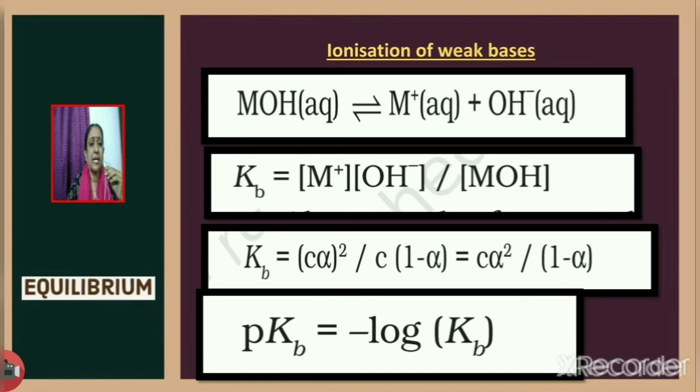So what will be ionization constant for the weak base Kb equal to? C alpha whole square divided by C into 1 minus alpha, or this is equal to C alpha squared by 1 minus alpha. Now consider Kb. If Kb is larger, the base will be stronger. Now take minus log Kb. What will be minus log Kb equal to? pKb.